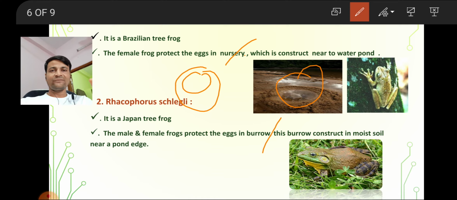What about the burrow? A burrow does not have a specific structure and shape. It is nothing but a hole. They do not make a specific hole and do not construct any wall on the dug hole. But a nursery is where they dig a hole and construct a wall. That is the nursery. And the burrow is just a hole. There is no specific structure for the burrows.